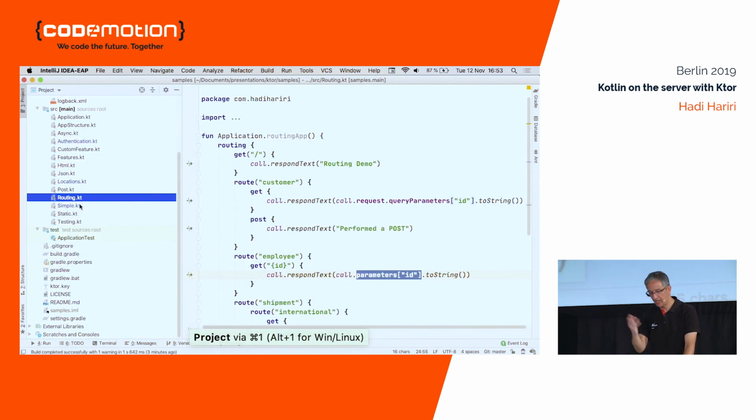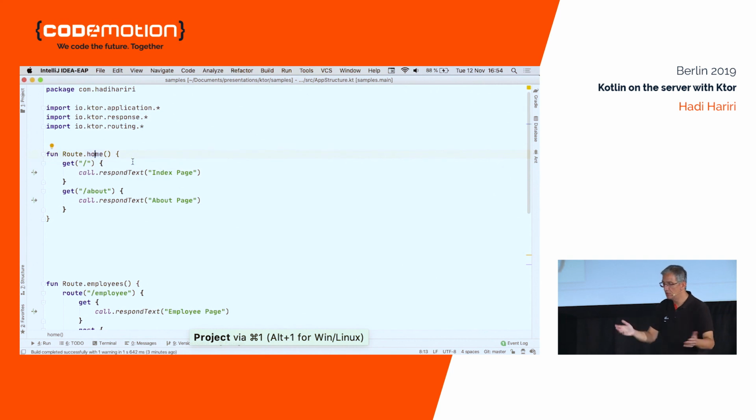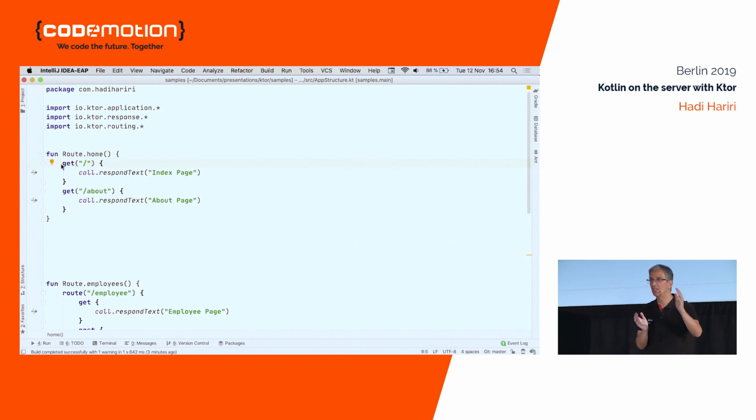So one way that, for example, we create Ktor applications is we use this idea that we basically have kind of like root. We create extensions to root class, and then that way we don't have to call routing. We basically have access to the different routes. We have access to the different verbs, get, post, etc. So you can encapsulate these all in one function or in multiple functions. So for instance, you could have a file called home routes and then have different routes for all your different paths. Okay? How you structure your application is entirely up to you.